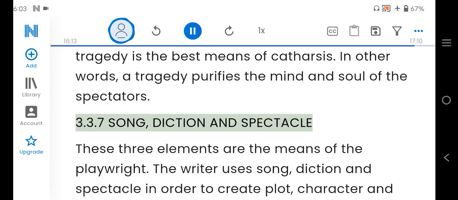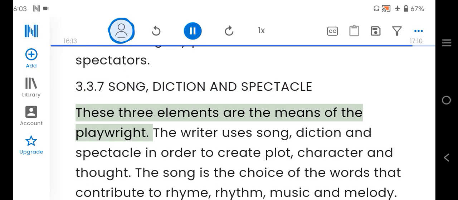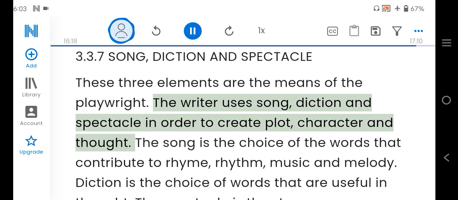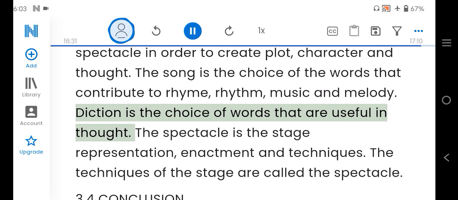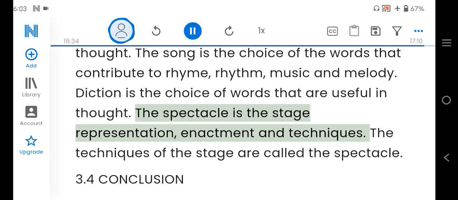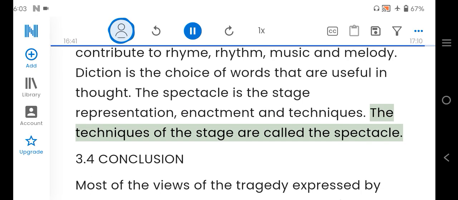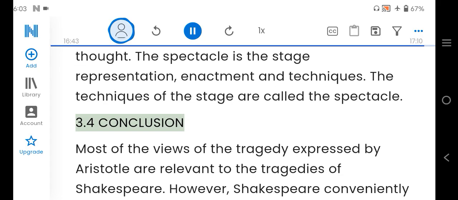3.3.7 Song, Diction and Spectacle. These three elements are the means of the playwright. The writer uses song, diction and spectacle in order to create plot, character and thought. The song is the choice of the words that contribute to rhyme, rhythm, music and melody. Diction is the choice of words that are useful in thought. The spectacle is the stage representation, enactment and techniques. The techniques of the stage are called the spectacle.